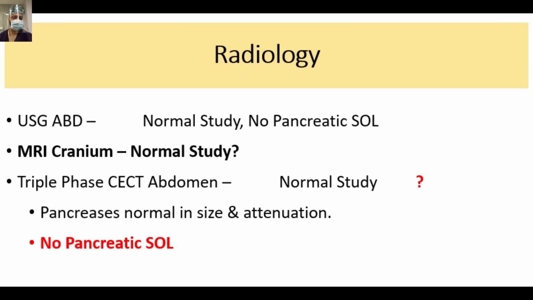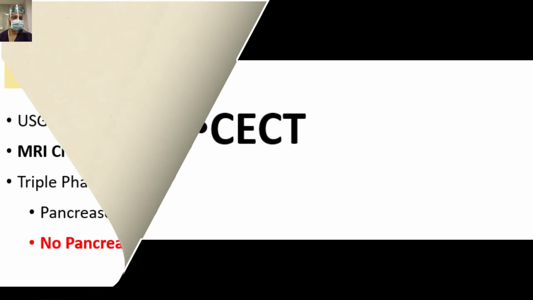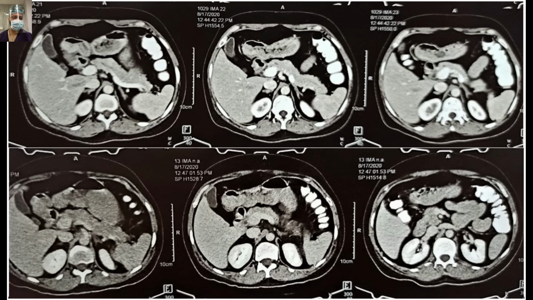Ultrasound was normal. MRI cranial, think of the psychiatric illness, it was normal. Triple phase CT was normal. I'll share the pictures and then the picture will become clear. Otherwise they reported no pancreatic lesion as well. So this triphasic CT scan of the abdomen of this same patient was reported normal.